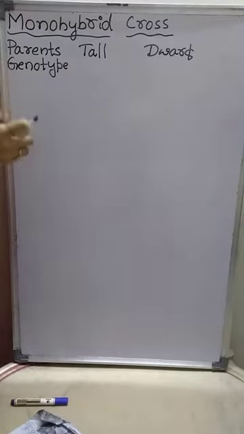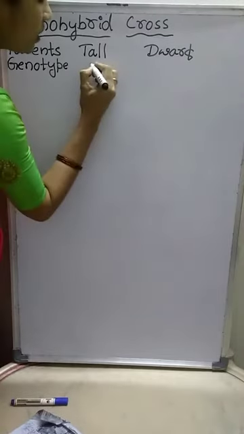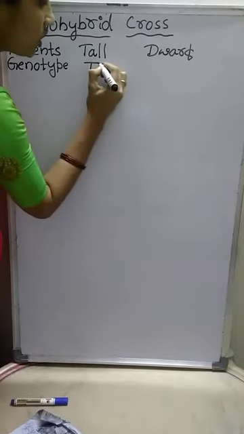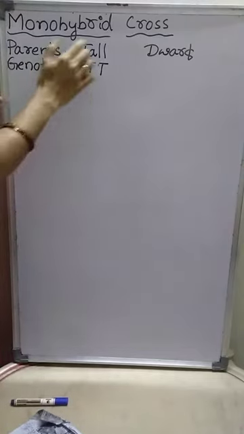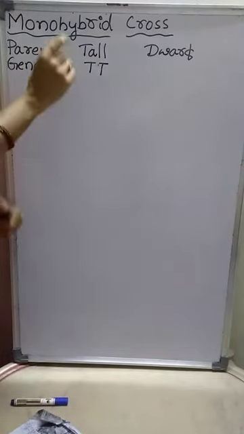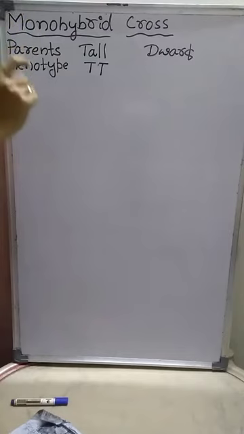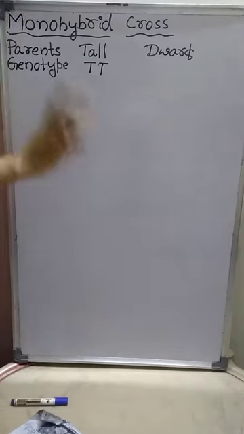Tall is genotypically represented as capital T, capital T, because genes are always present in a pair.